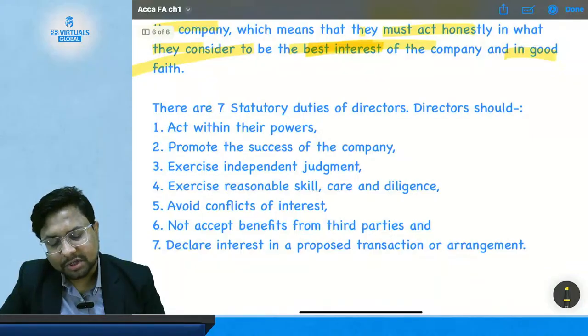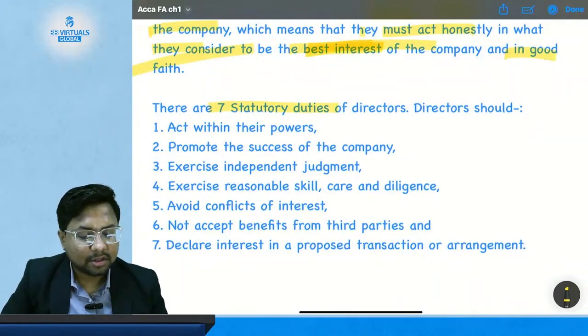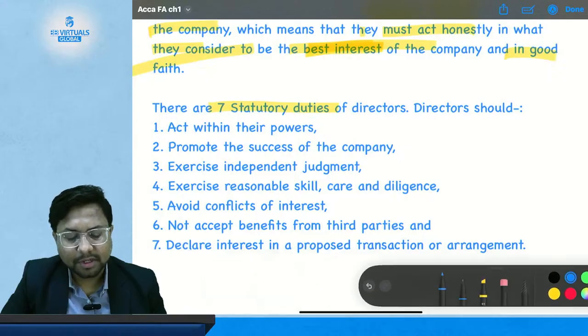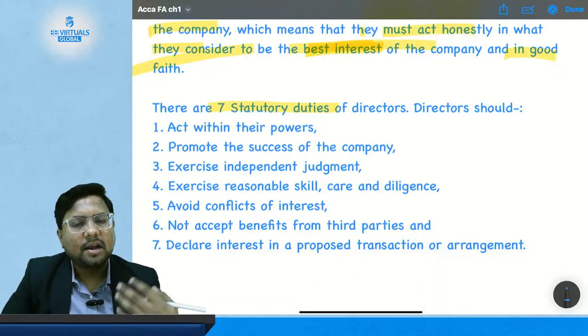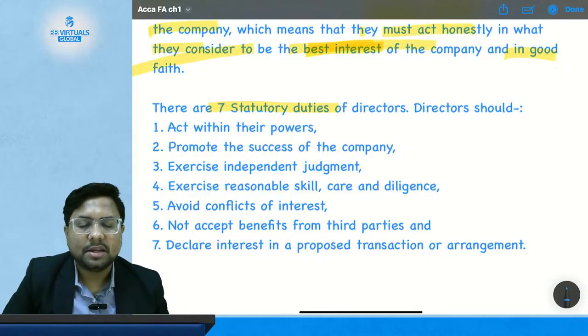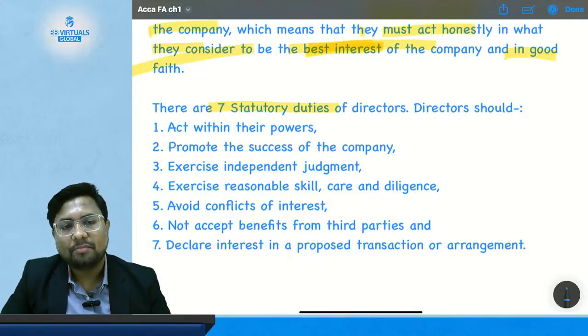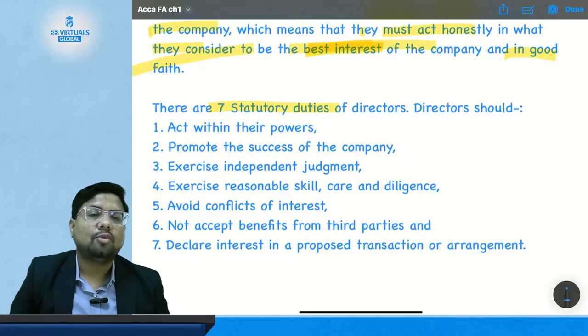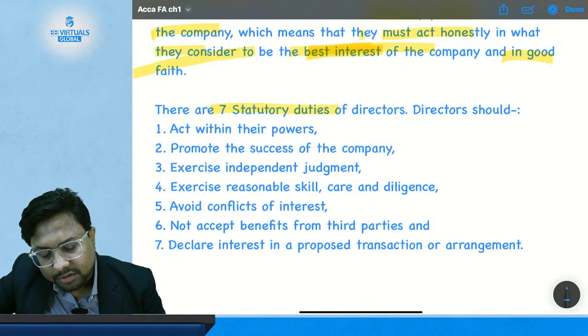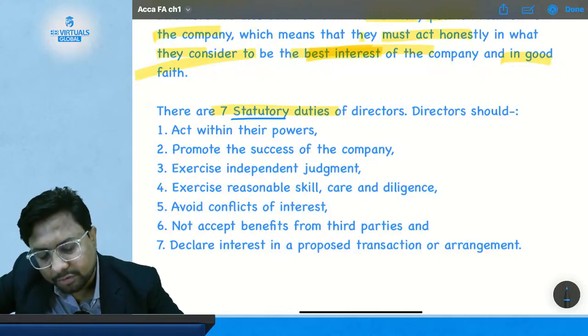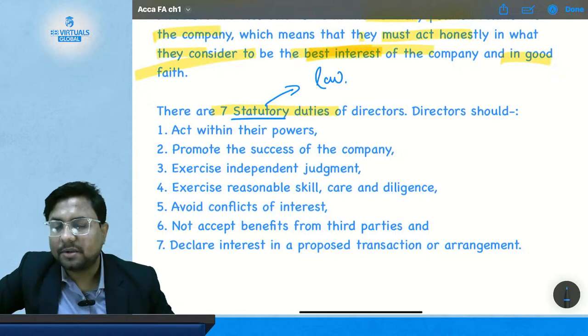There are several statutory duties of the directors. Now, what are duties and what are responsibilities? Duties are compulsory in nature and responsibilities are not that compulsory in nature. Duties are more compulsory in nature, if you look at the point of view of duties and responsibilities. And when you say statutory duties, it means abide by law. So it is as per the law.